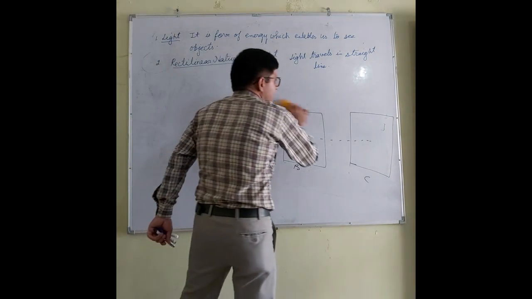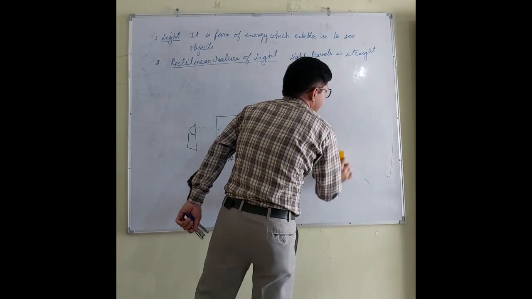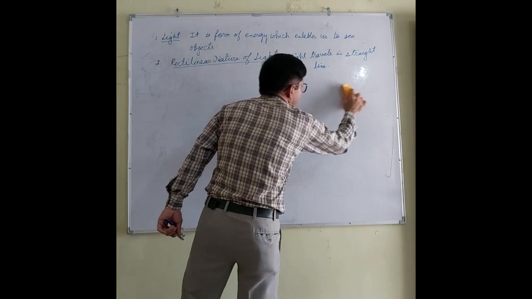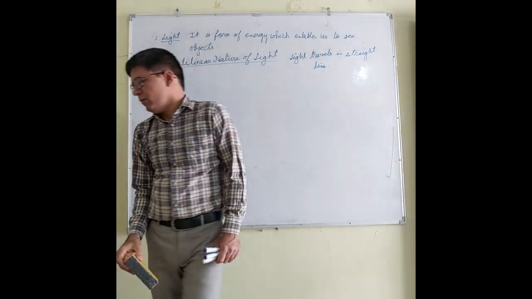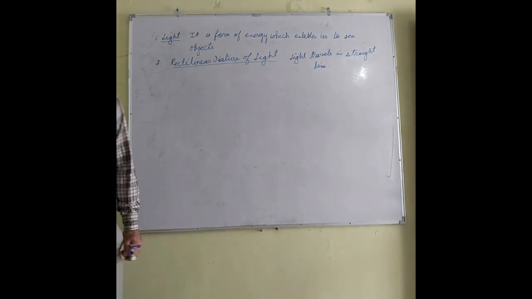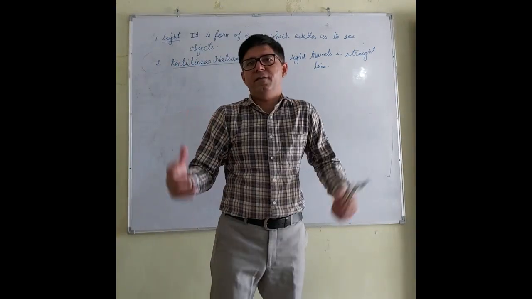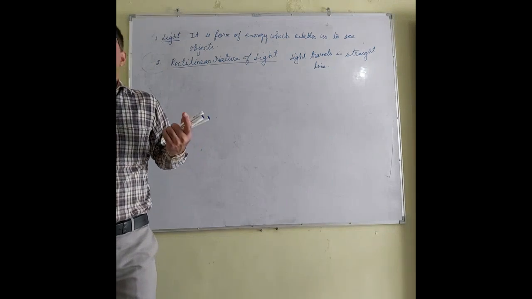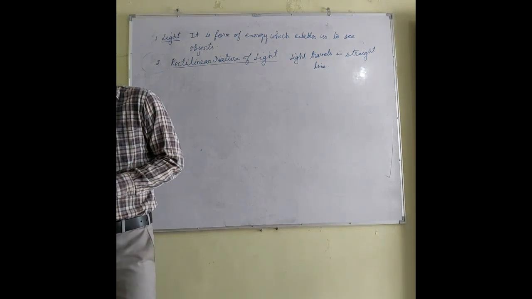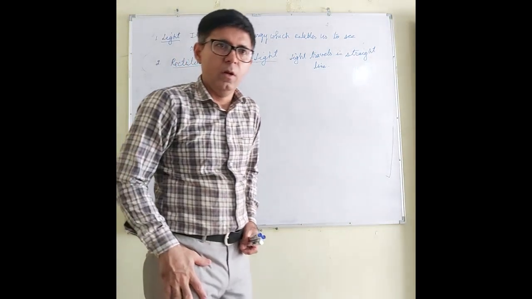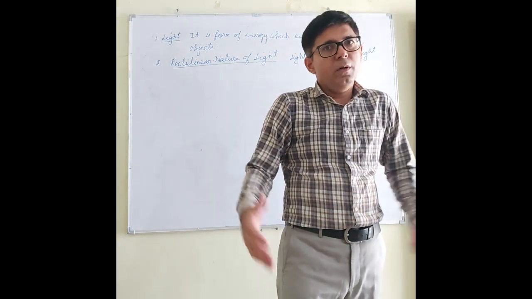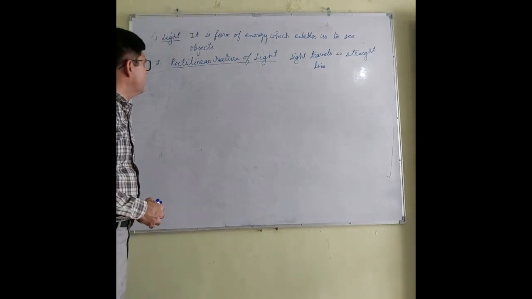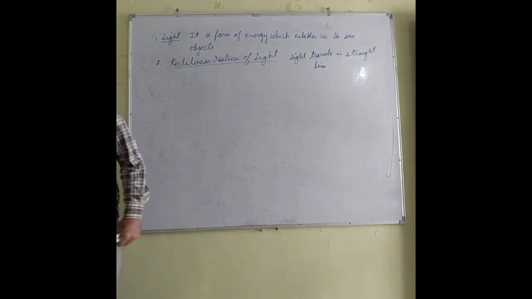So I am repeating this. The rectilinear propagation of light means that light travels in a straight line. The various examples based on this are light coming from the headlights of cars, formation of day and night, formation of lunar eclipse and solar eclipse, laser light, and many more examples. So I think the rectilinear nature of the light is clear.